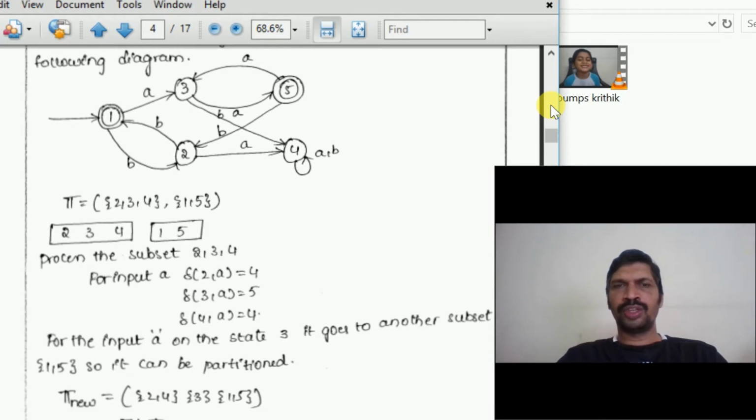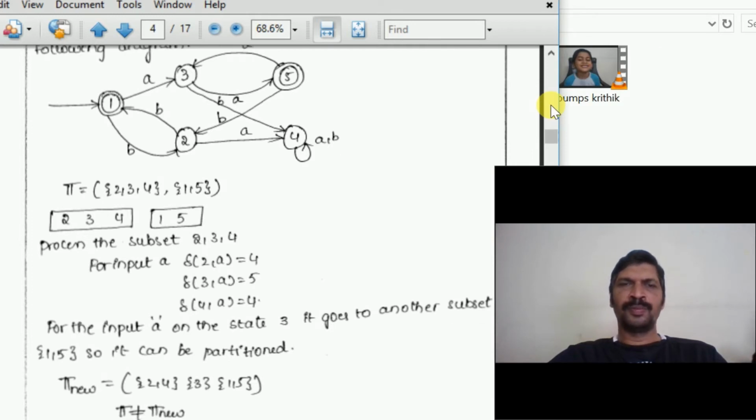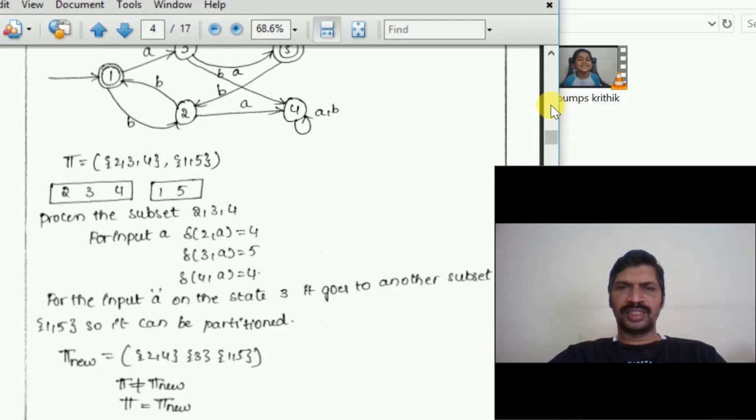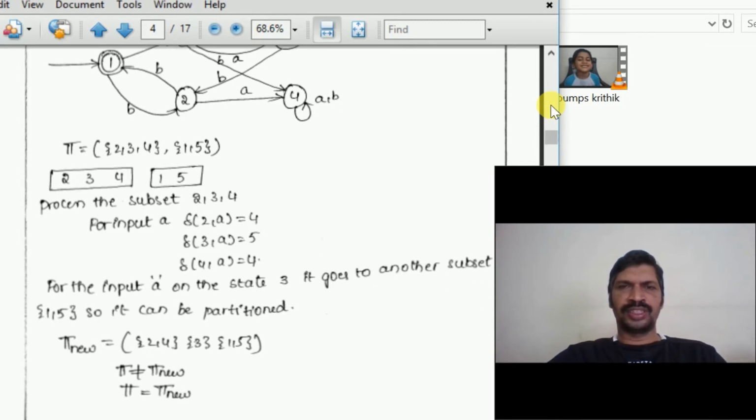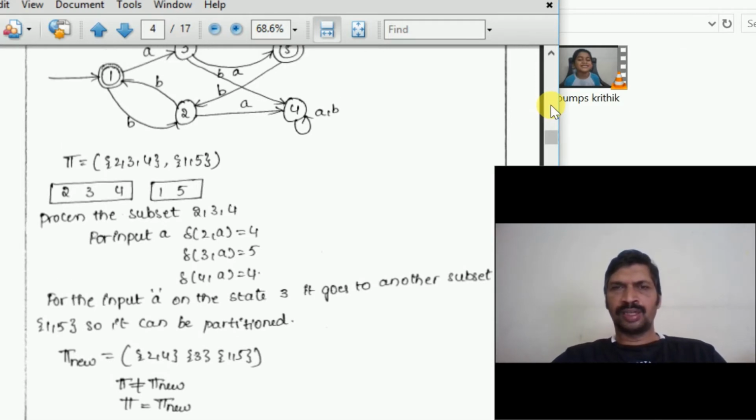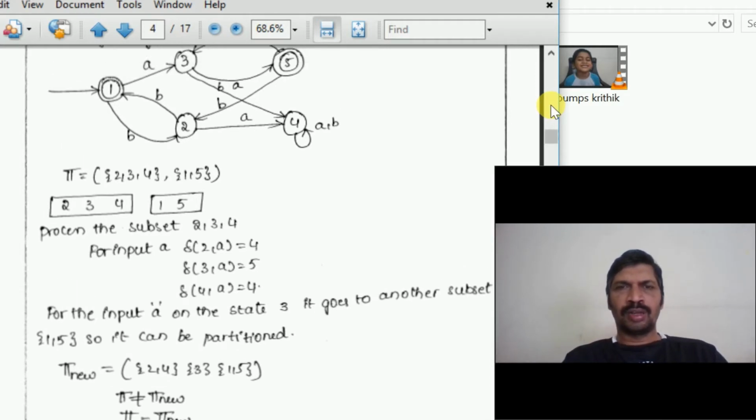For 2, 3, 4, we have to identify whether they are distinguishable or indistinguishable. For the input A, on 2 the next state is 4, on 3 the next state is 5, and on 4 the next state is 4. On input A these states go to the other subset 1, 5, so it may be partitioned. How do we decide? The next states are 4, 5, 4.